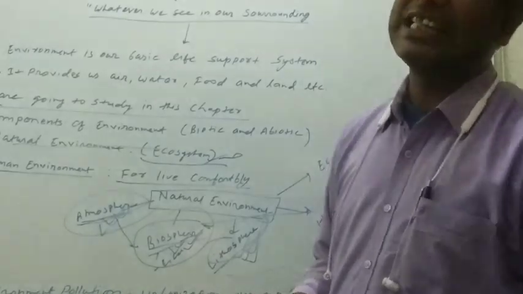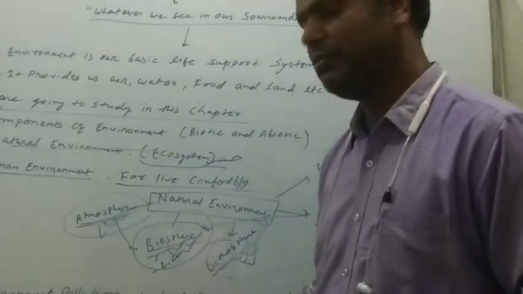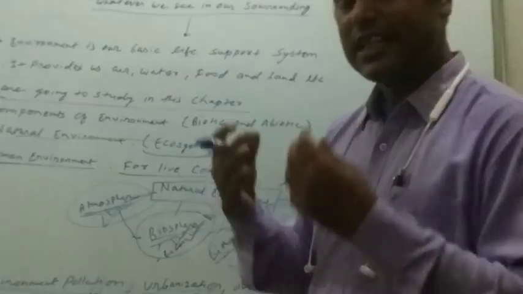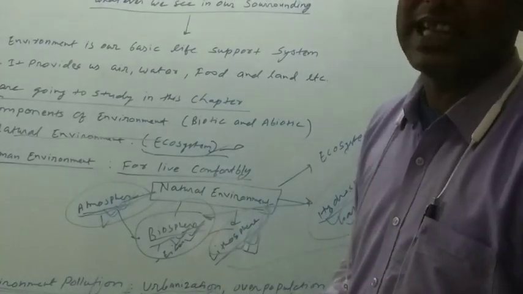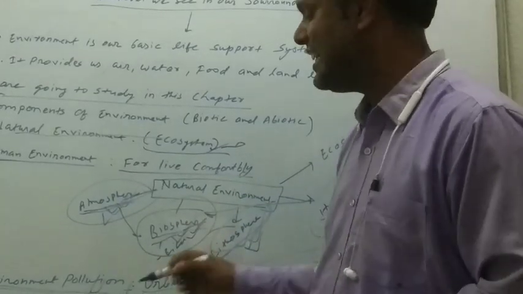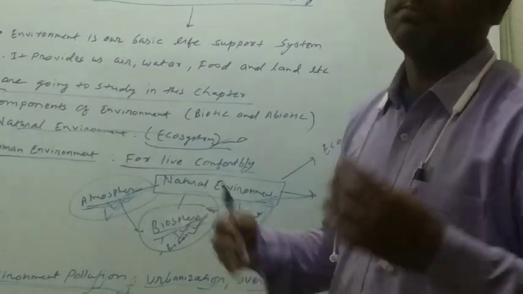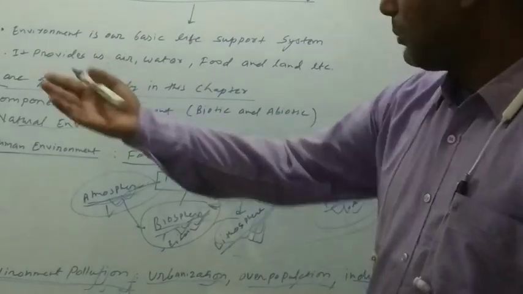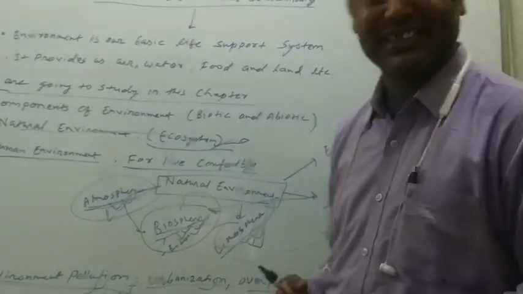Children, you know that industries emit lot of harmful gases and waste which degrade our environment. And among other activities, we use fertilizers, chemical fertilizers, non-biodegradable substances. It damages the total natural environment.